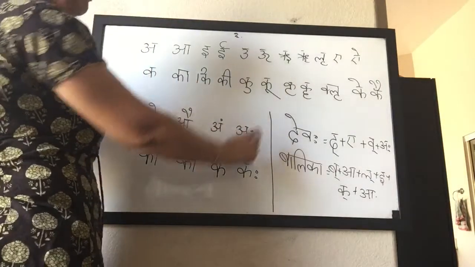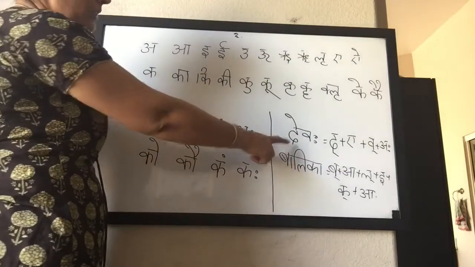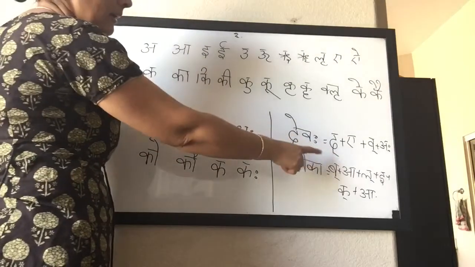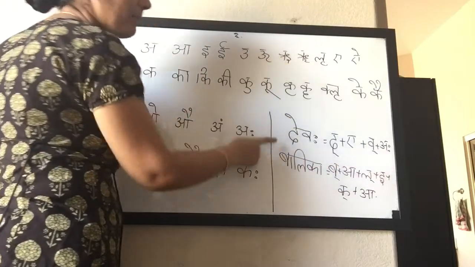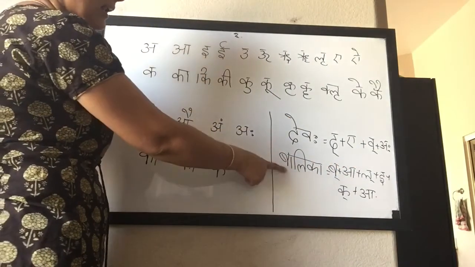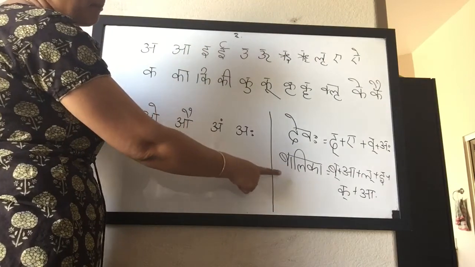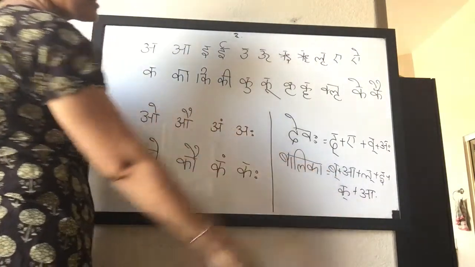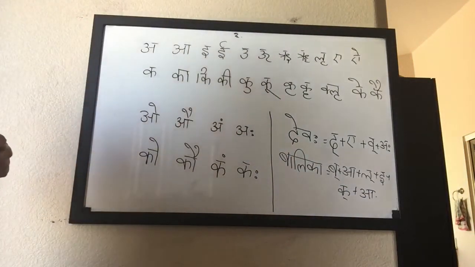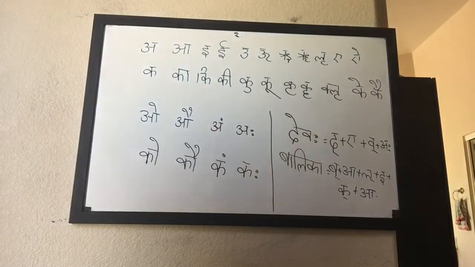Here, in an example here, devaha. How is the word devaha made? Id plus a with the help of a swara. Iv plus aha made the word devaha. Another example is balika. Ib plus a plus il plus ik plus ik plus a made the word balika. So words are formed by the combination of syllables.